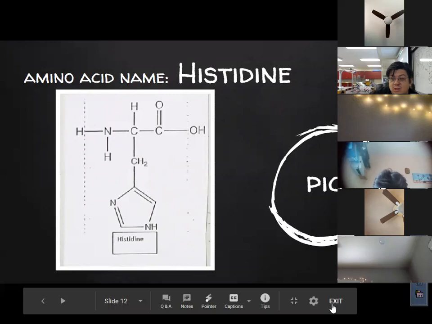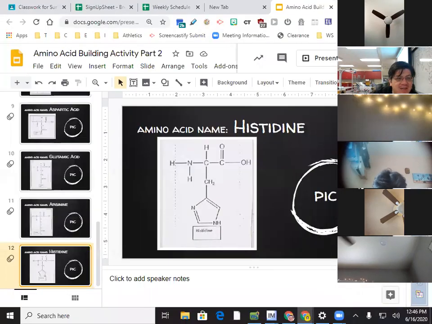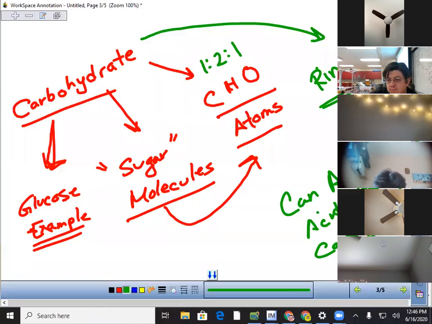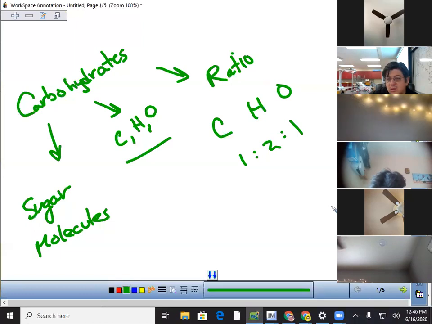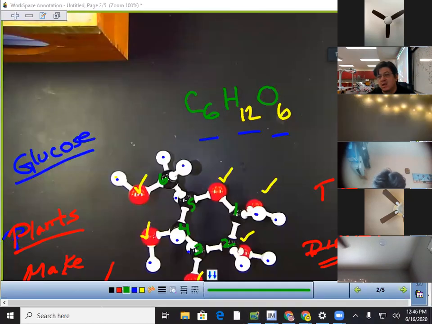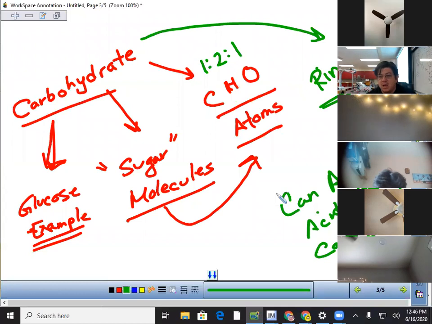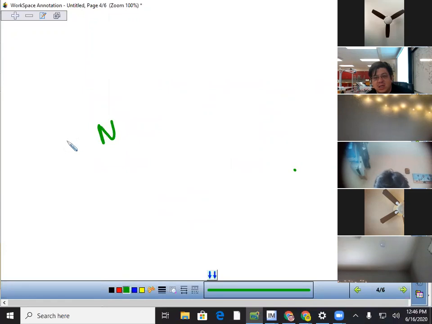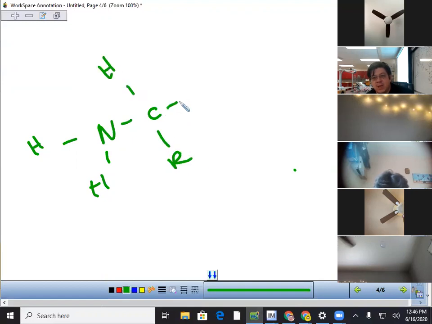Why? What's the real reason why amino acids can never be carbohydrates? It has nitrogen. Very good. Remember, amino acids always have what? NH2. Amino acids look like this. This is what an amino acid looks like. It has the R group, and then it has this group over here.